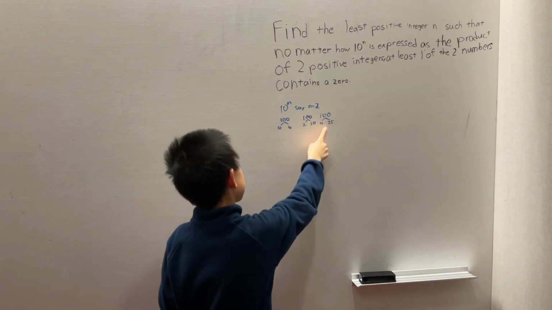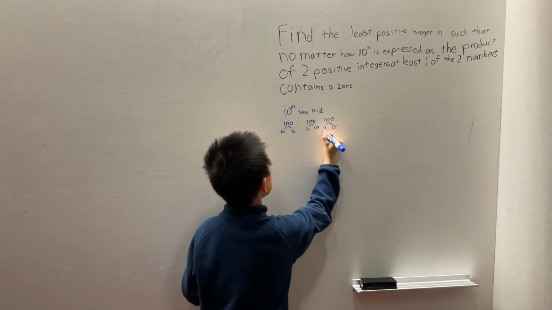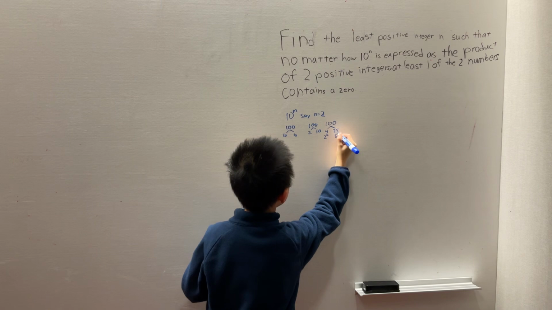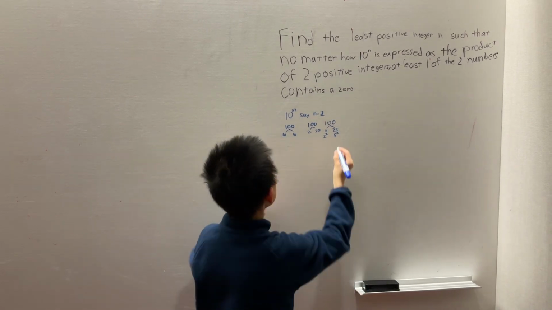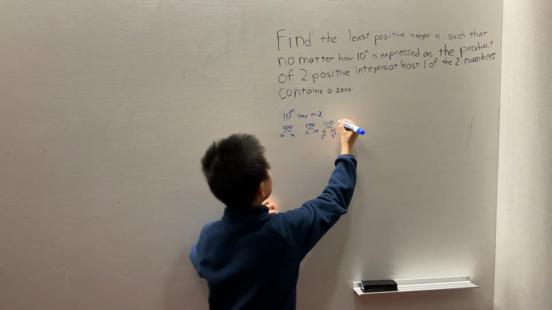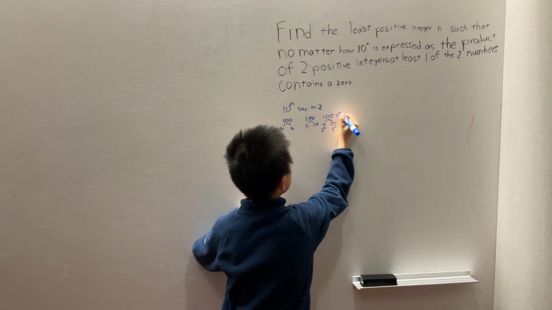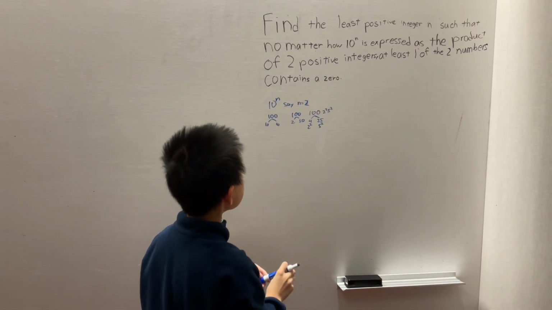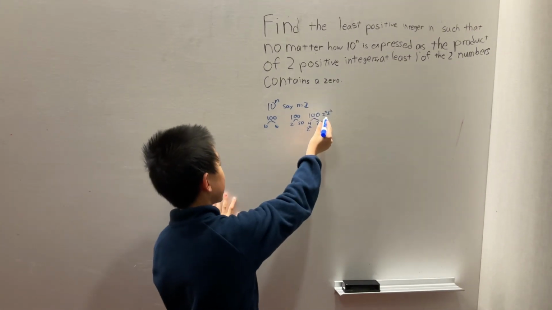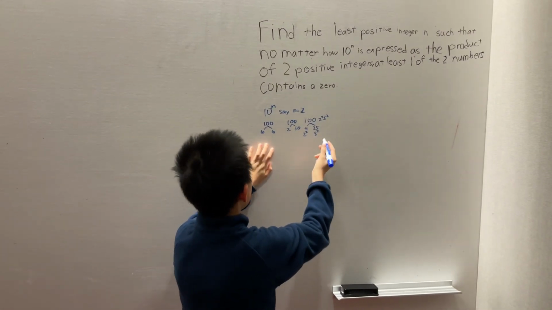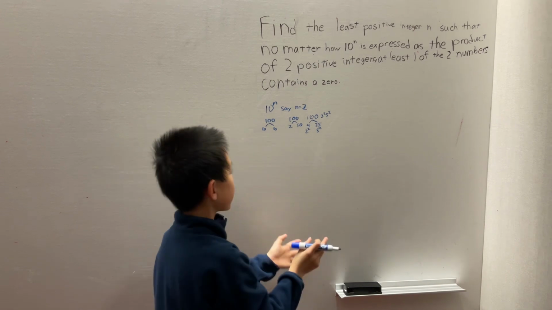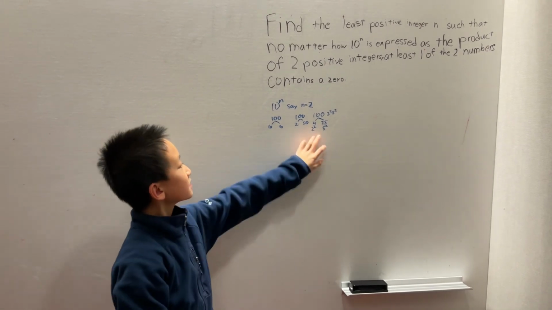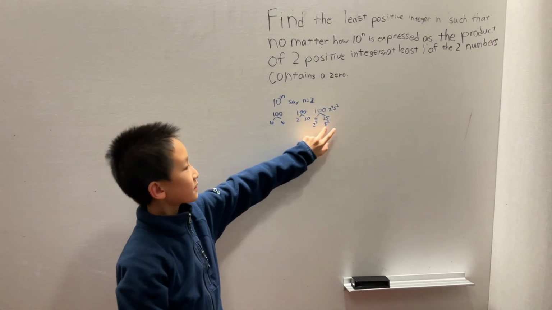This way is special because each of the factors is 2 squared and 5 squared. They're both squares. And you can notice that 100 is actually just 2 squared times 5 squared. So because 100 is 2 squared times 5 squared, the only way to split it into factors that don't have a 0 in them is by doing it as 2 squared and 5 squared.